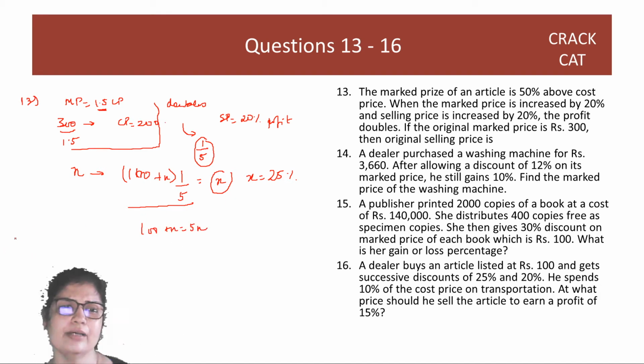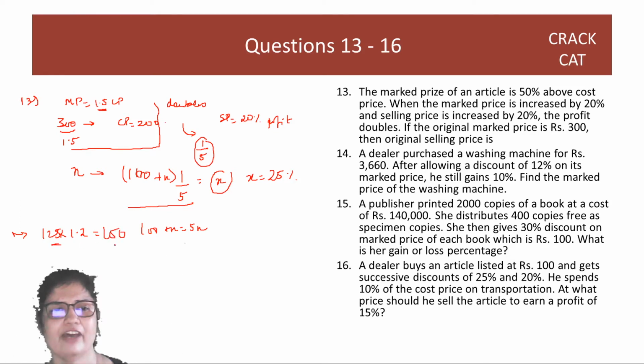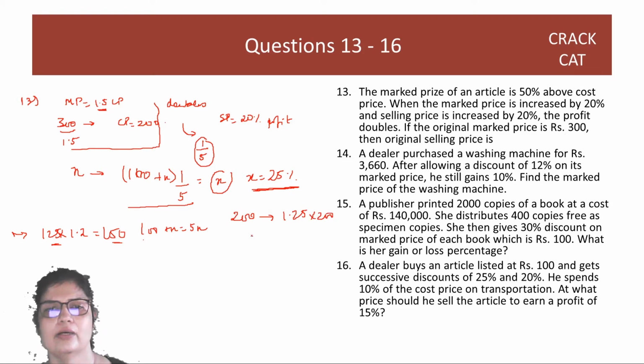And if you are conversant with some formulas, you will know that 125, if you increase by 20%, you get 150. So 25 doubles to become 50. Okay. So now we know that the cost price was 200. The first markup was 25%. So the original selling price is 1.25 of 200, which is nothing but 250. That is the original selling price.